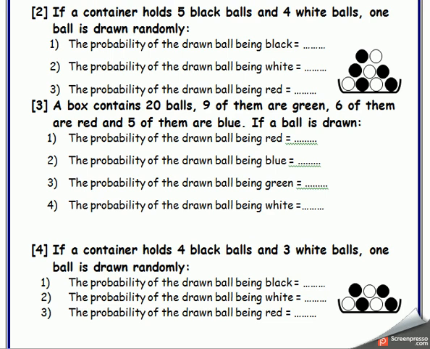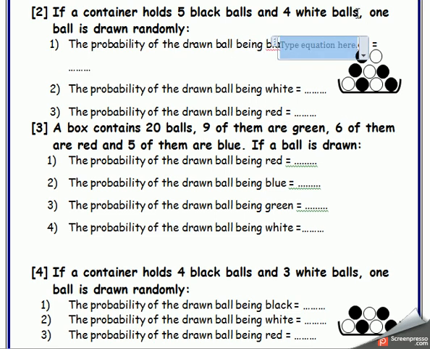Question number two. If a container holds five black balls and four white balls, one ball is drawn randomly. Randomly means عشوائي or بشكل غير منظم. What's the probability of the drawn ball being black? Black ball, so I will count the black balls at first. 1, 2, 3, 4, 5. It is 5, mister. Excellent.